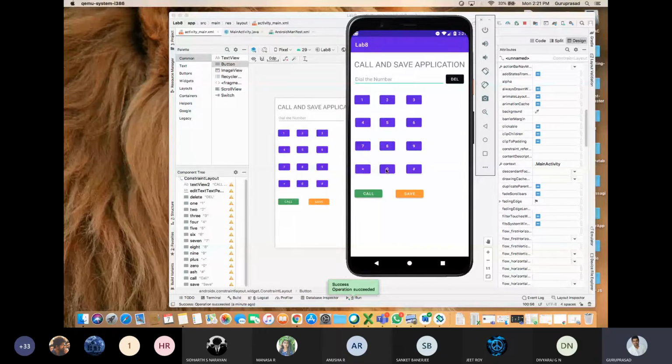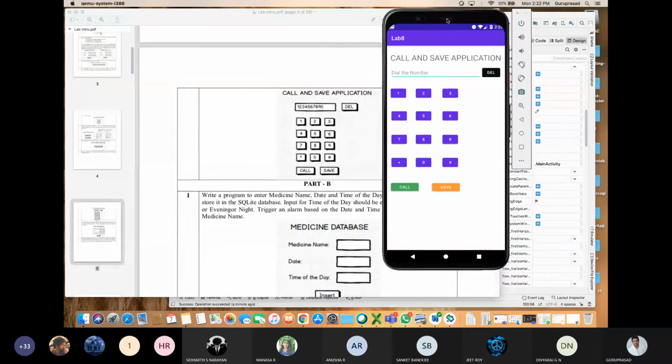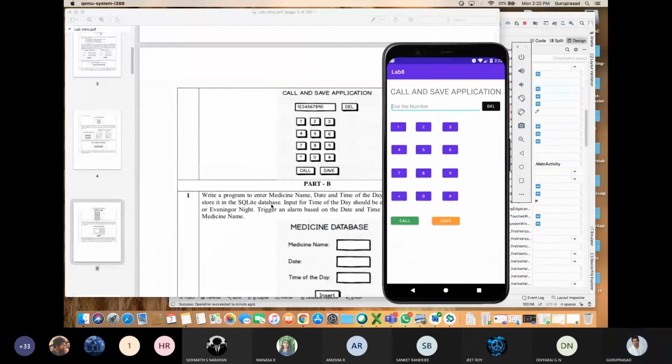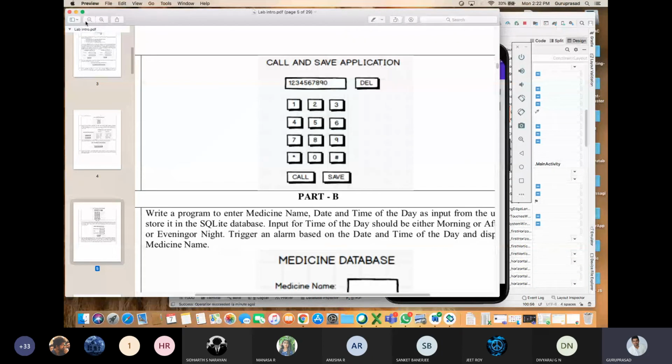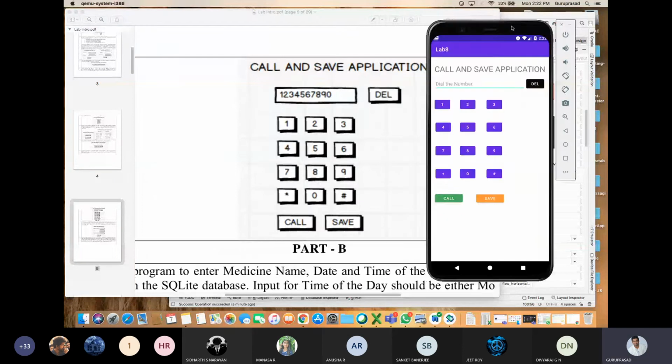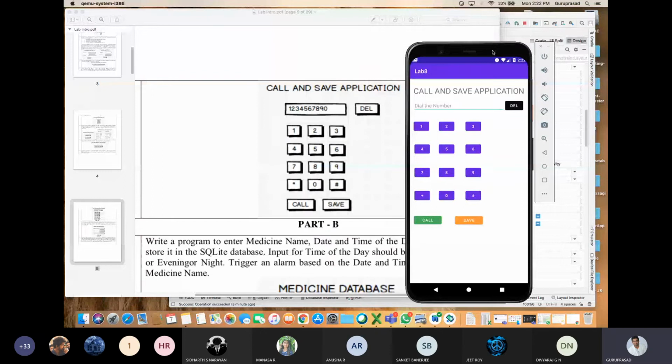Is that fine? So this is my user interface. Okay, you can see the user interface. The same thing, right? Call and save application. Dialer 1, 2, 3, 4, 5, 6, 7, 8, 9. We'll zoom it more. Okay. Call and save application. Dialer. Okay, I'll zoom. Now it is okay. Can you able to see this?